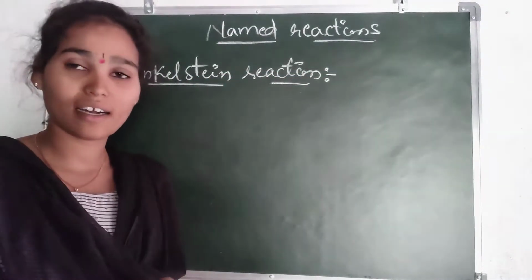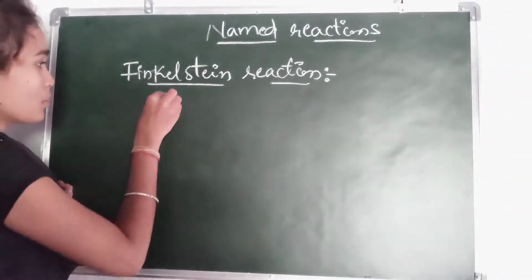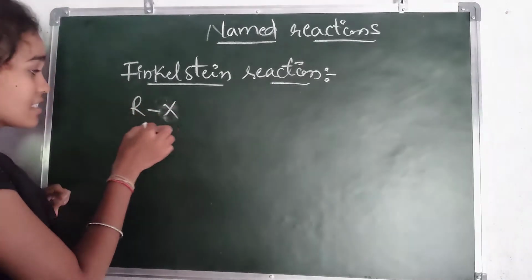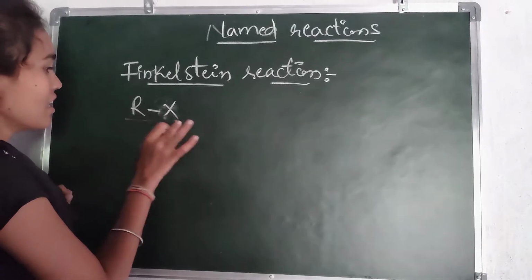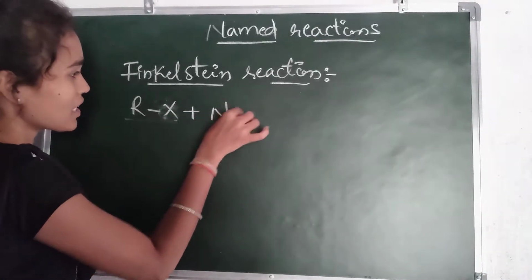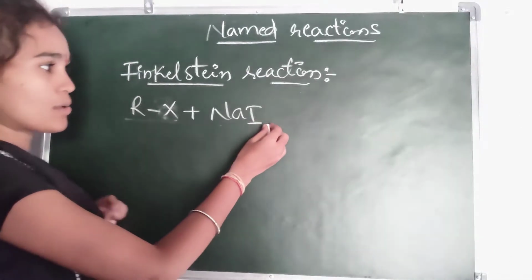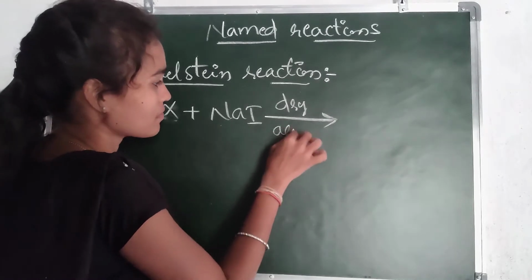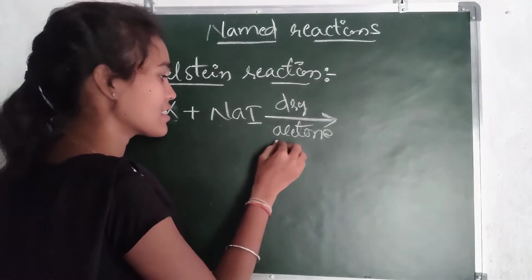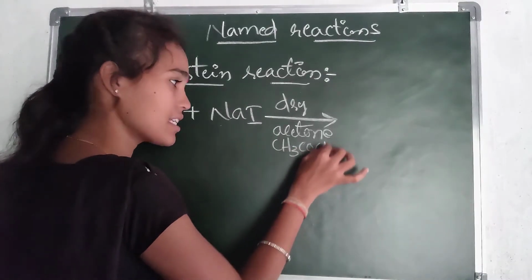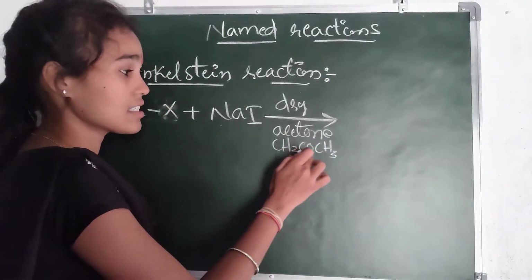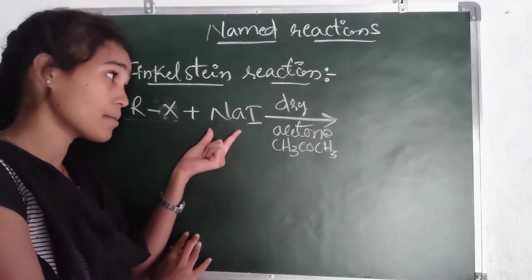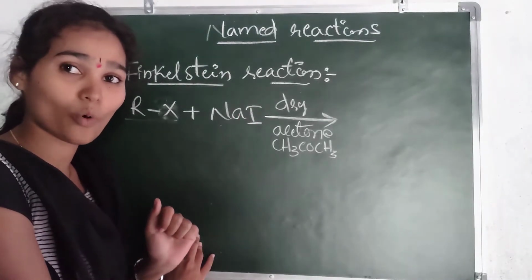Generally we know alkyl halides: an alkyl group with a halide. This is the alkyl, this is the halide. When an alkyl halide reacts with sodium iodide in the presence of dry acetone, CH3COCH3, what forms?